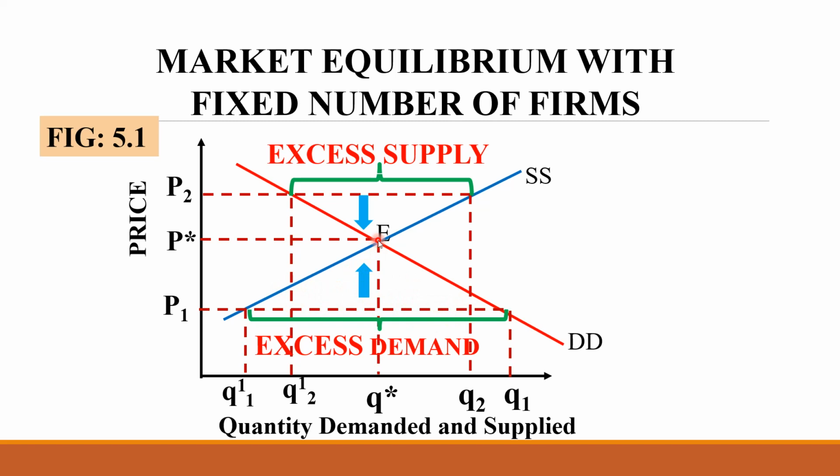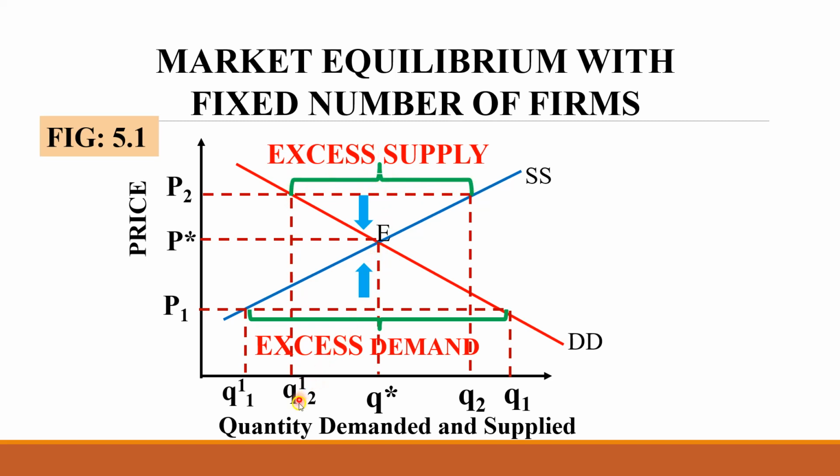And now at equilibrium, the quantity supplied and quantity demanded are equal to each other, and at the equilibrium price P star, the quantity supplied and demanded is both Q star. In that case, if there is an excess supply, what will happen? We studied the concept of excess supply in our previous video. Now, this excess supply here is denoted by this distance. This is the total supply, this is the total demand where the demand curve cuts here. Therefore, the difference is the excess supply.